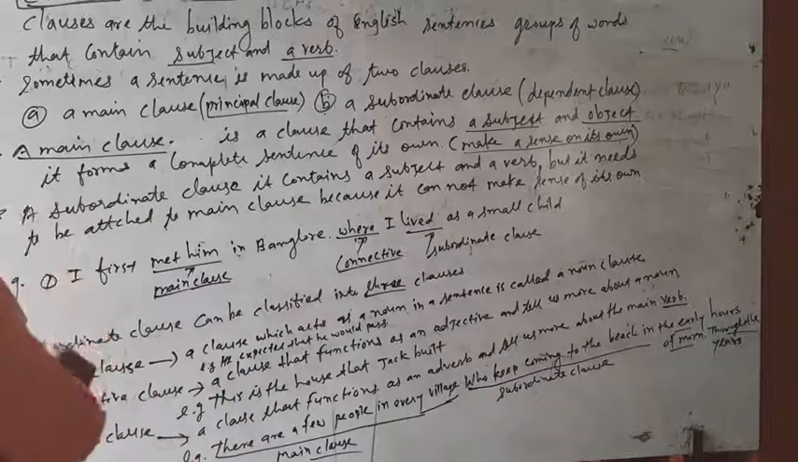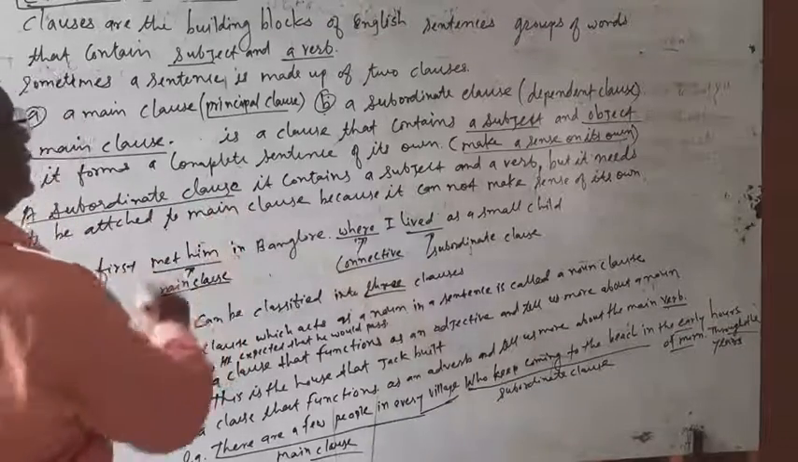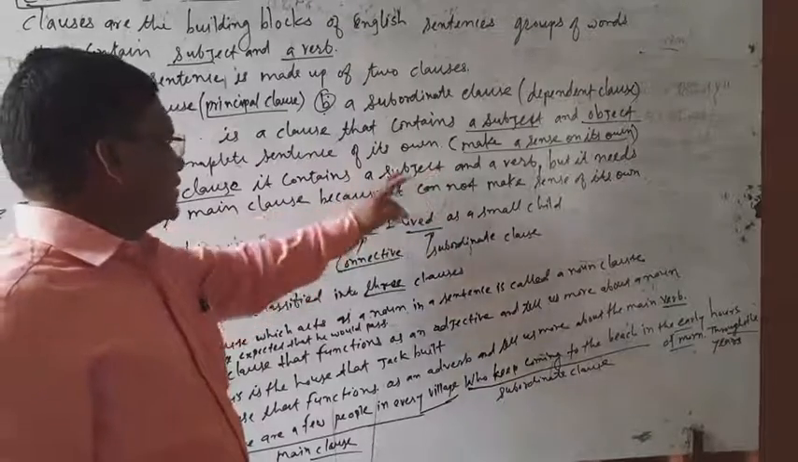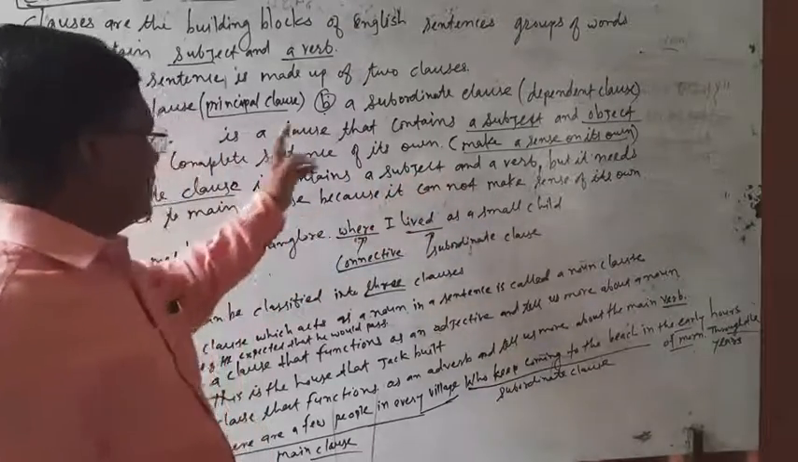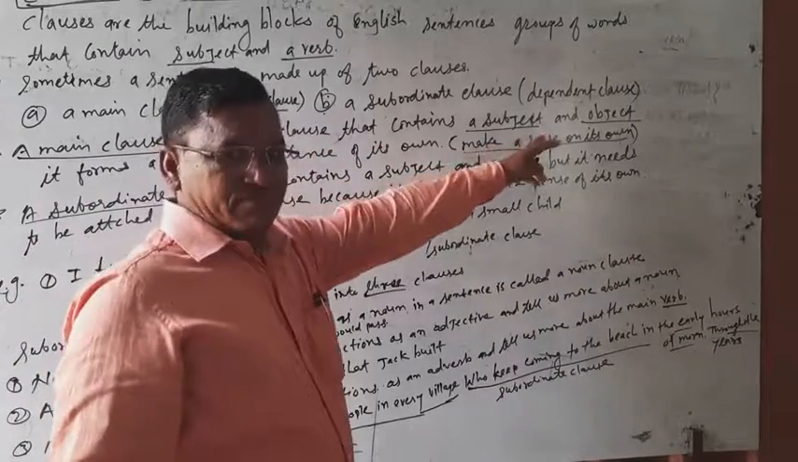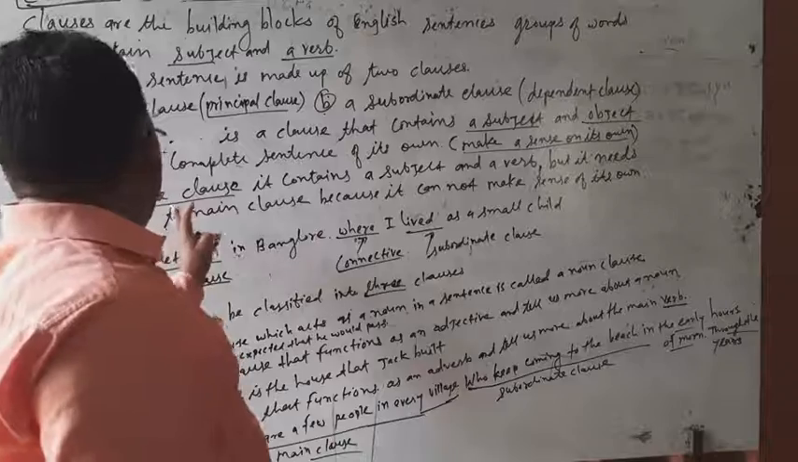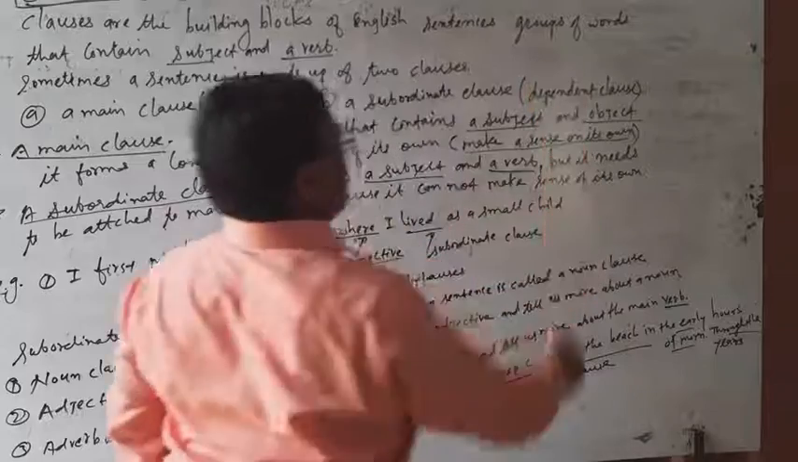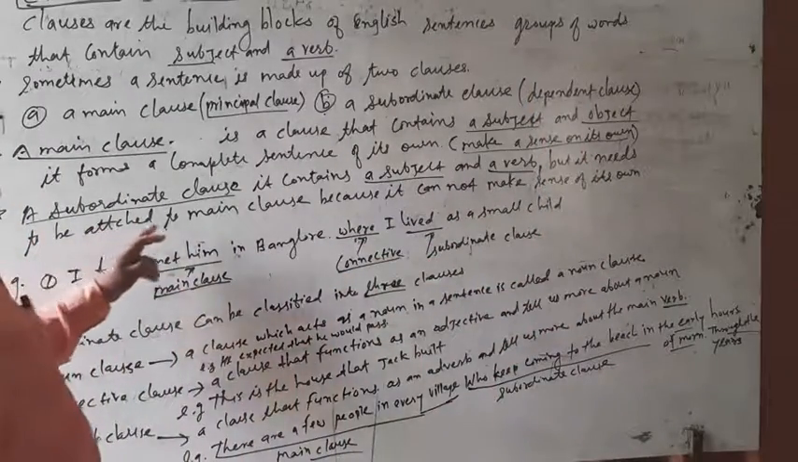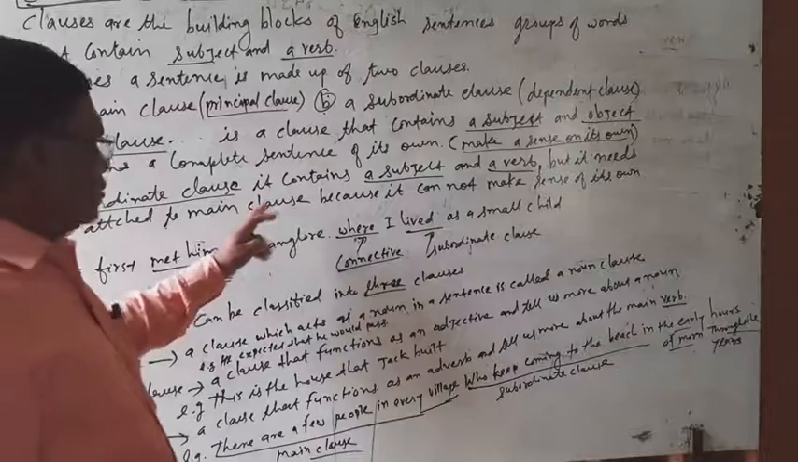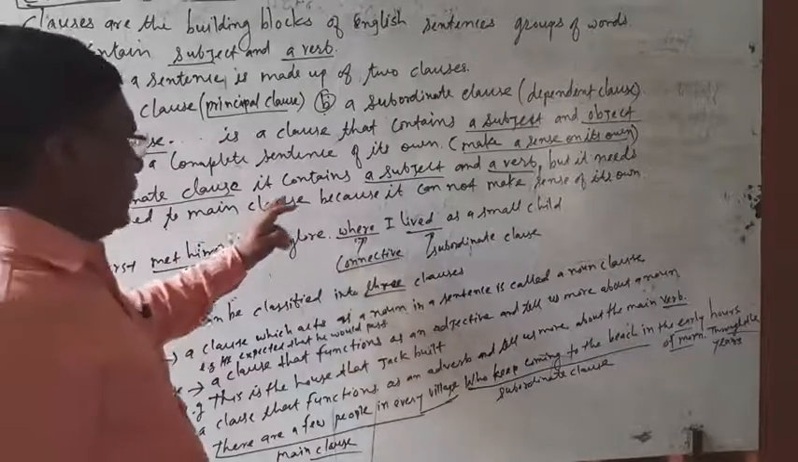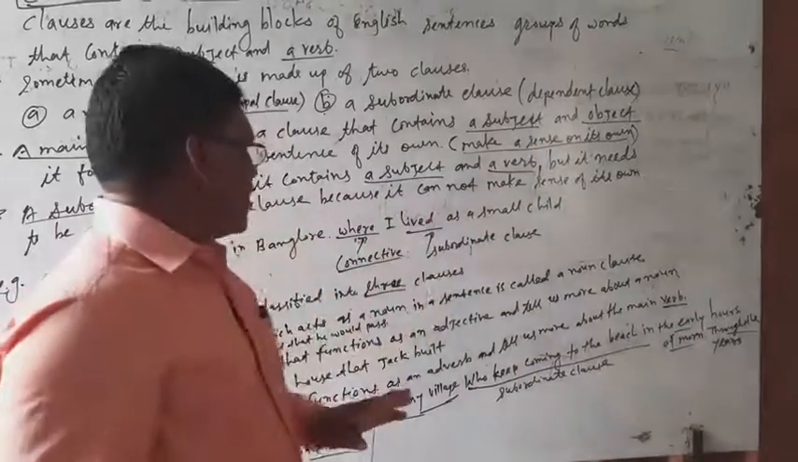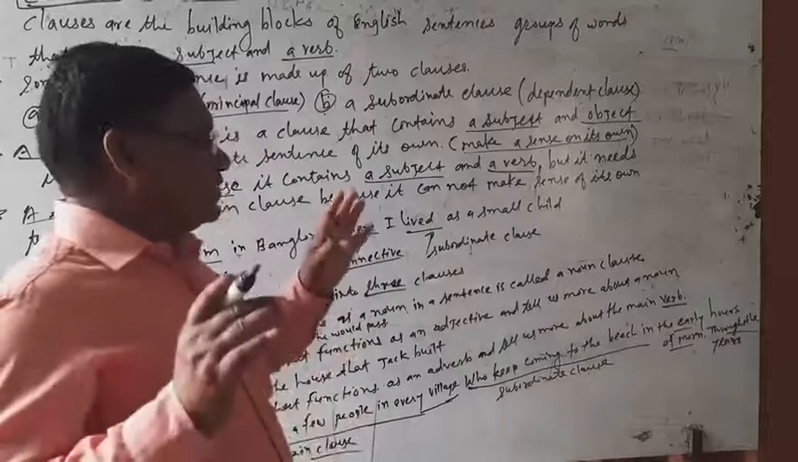A subordinate clause contains a subject and a verb, and a main clause contains a subject and an object. A subordinate clause contains a subject and a verb, but it needs to be attached to a main clause because it cannot make sense on its own.